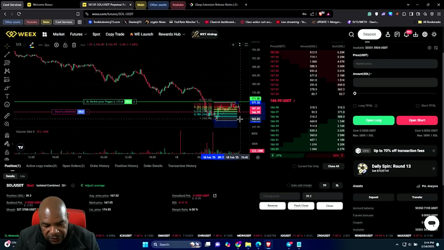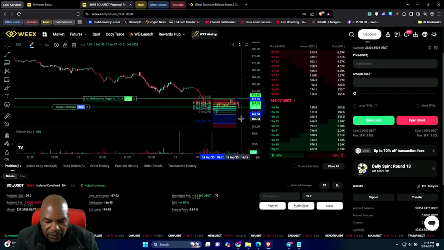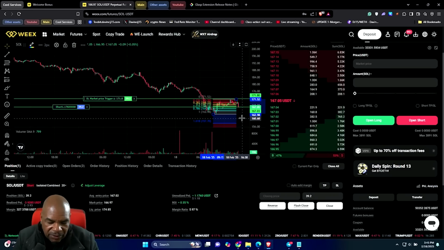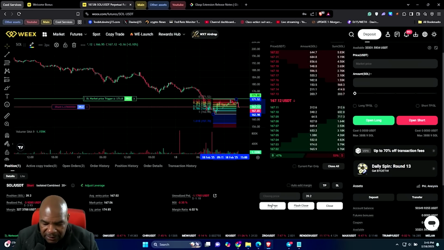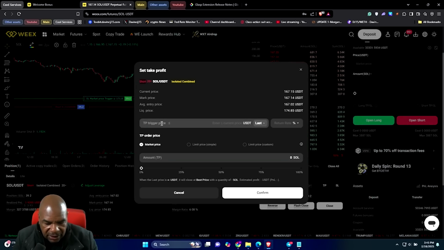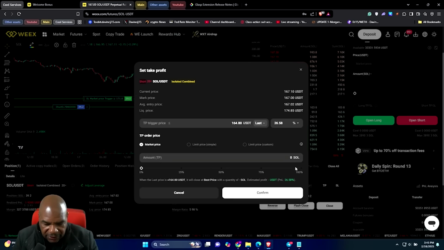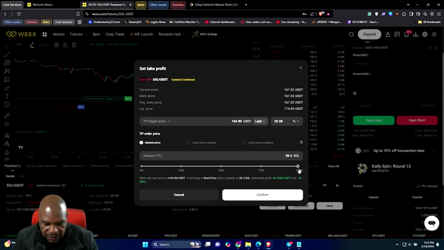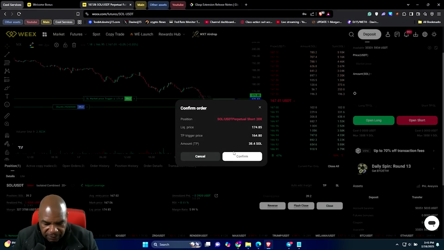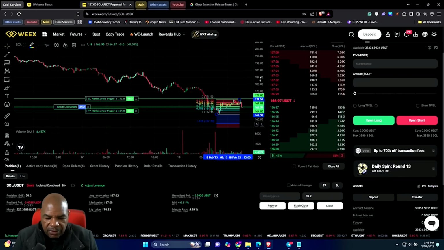If this thing continues and breaks down, it could actually slide all the way to 161, and you don't want to miss out on that. But I'm going to miss out on that and just leave it. I'm going to take profits at 164.80, take everything out and then walk away. Confirm. And that's that. So that's how we would take this trade on WEEX.